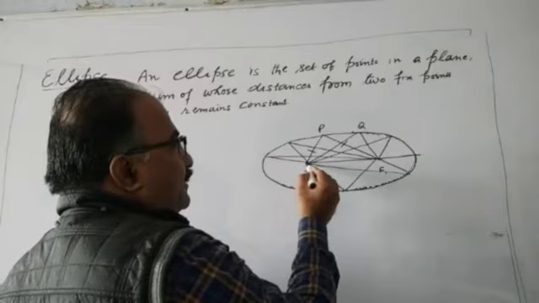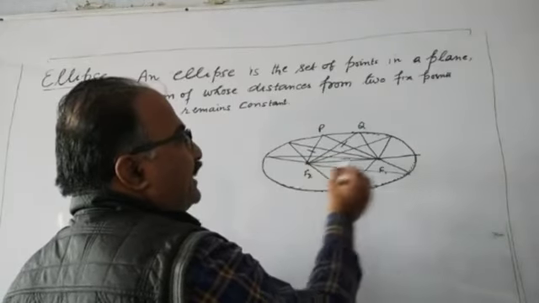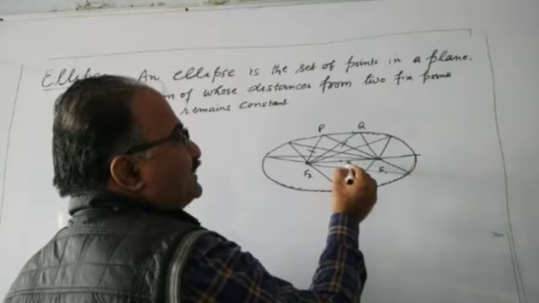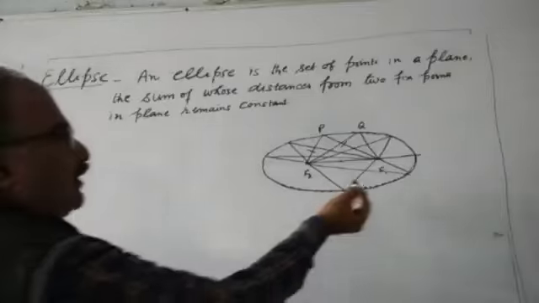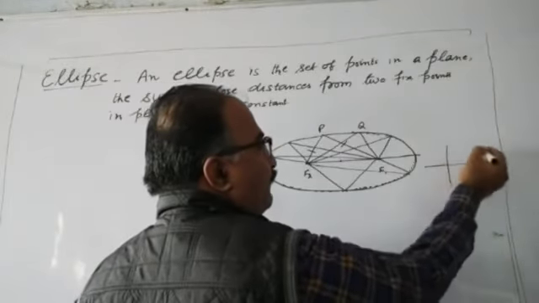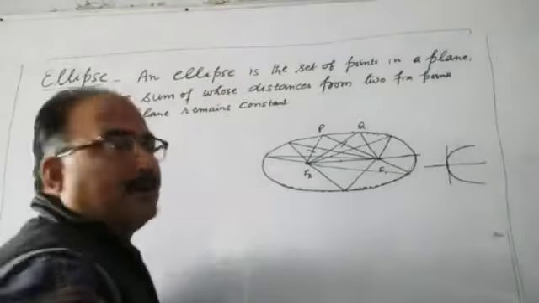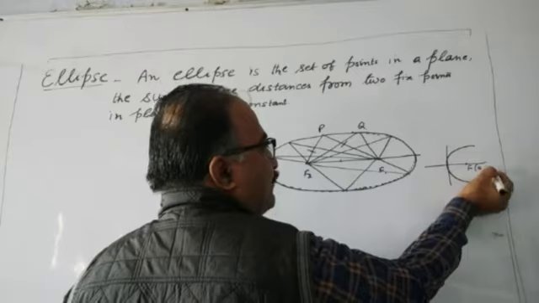And here, the midpoint of these two points, the midpoint of F1, F2, is known as center of the ellipse. These F1, F2 are called foci of the ellipse. As in case of parabola you have learnt, here it is focus, coordinate is a, 0.